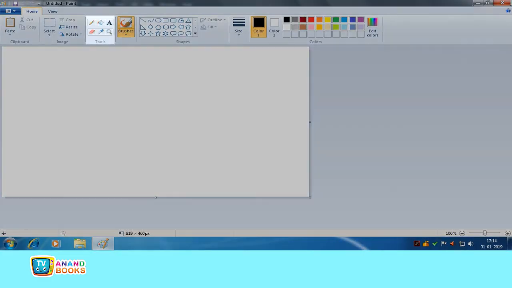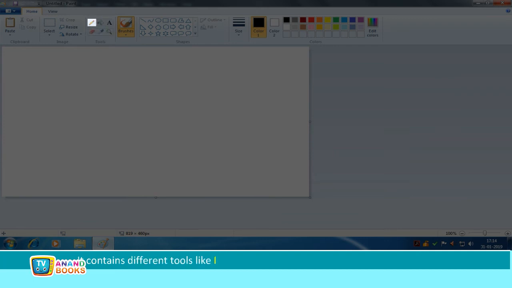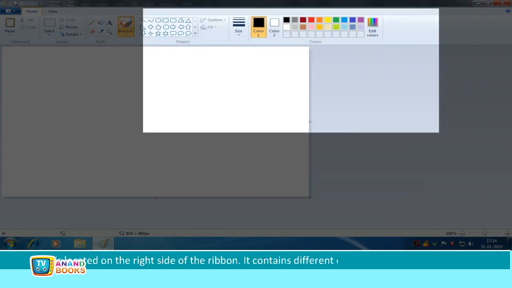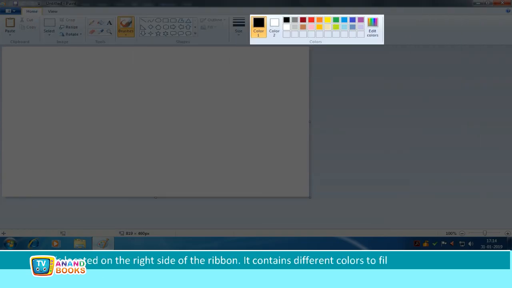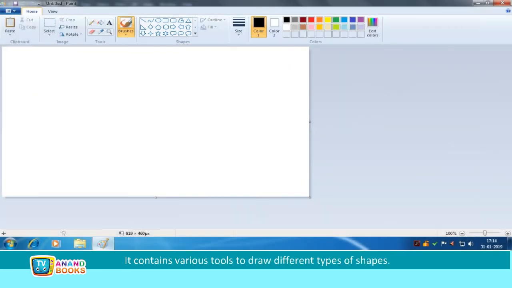Tools group. The Tools group is located on the upper portion of the Paint window. It contains different tools like pencil tool, eraser tool, fill with color tool, etc. to draw and fill colors in images. Colors group. It is located on the right side of the ribbon. It contains different colors to fill in your drawing. Shapes group. Shapes group is located in the middle of the ribbon. It contains various tools to draw different types of shapes.